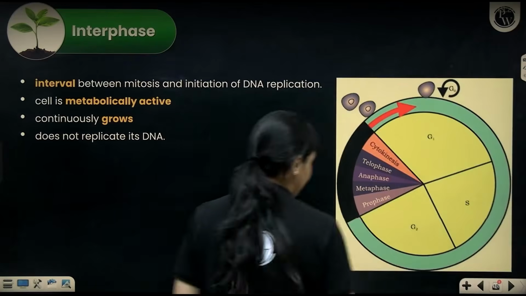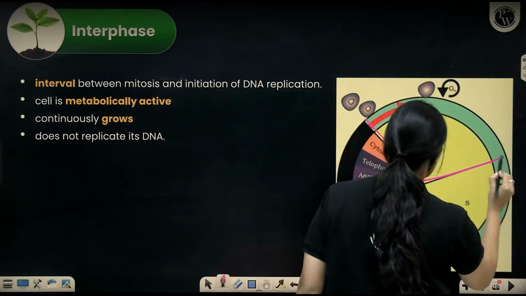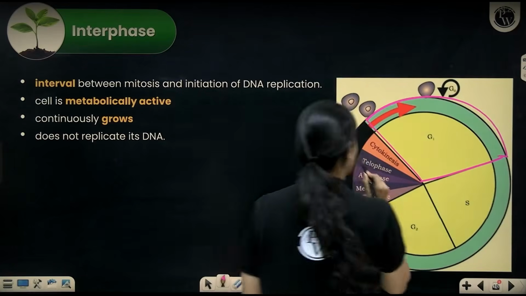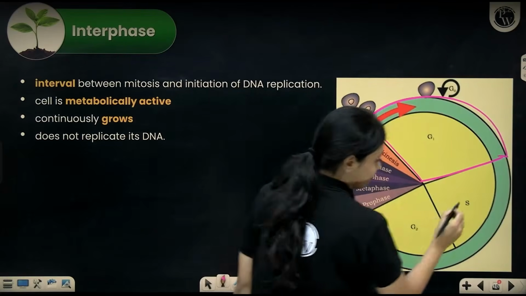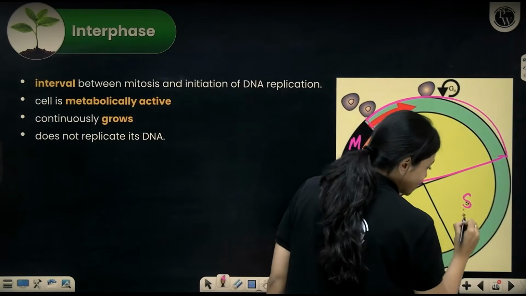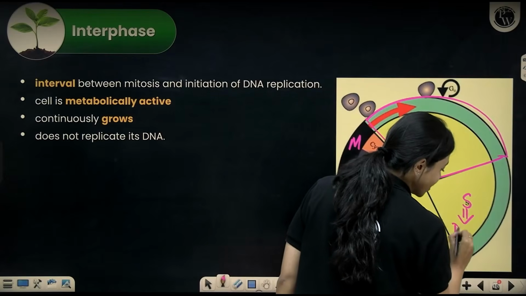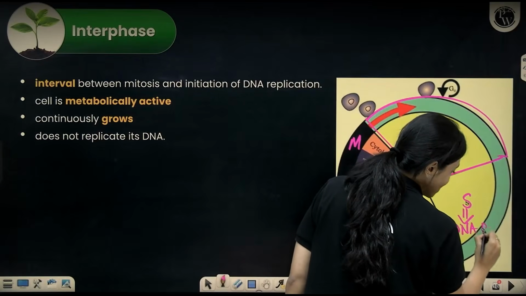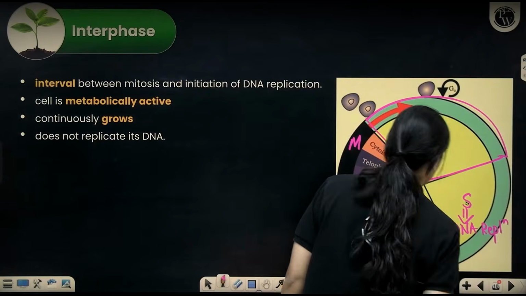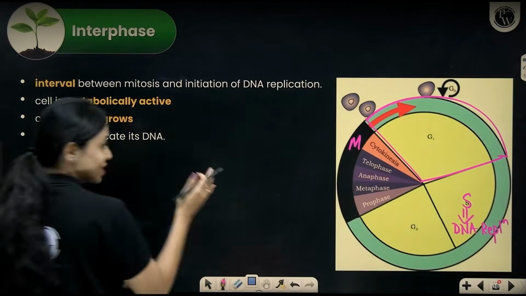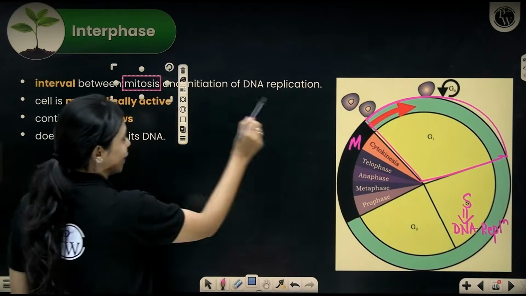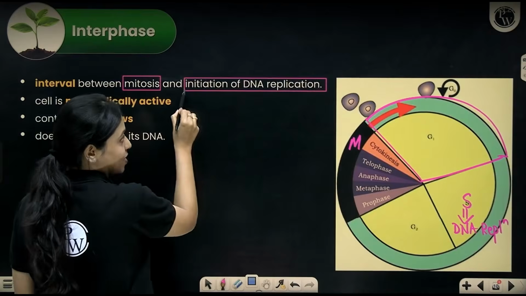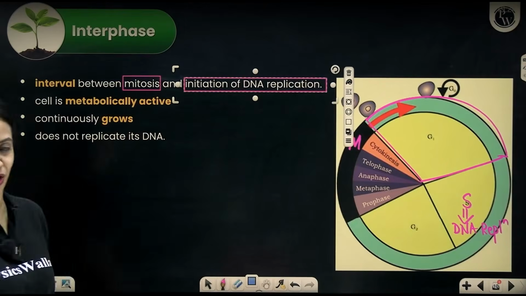I'm going to outline the G1 phase over here. As you can see, G1 phase immediately follows the M phase, and after G1 phase you have the S phase. S phase is called synthesis phase because here is where DNA replication happens. DNA makes an extra copy in the S phase. So G1 phase is like an interval between M phase, during which mitosis is taking place, and S phase, during which DNA replication gets initiated.